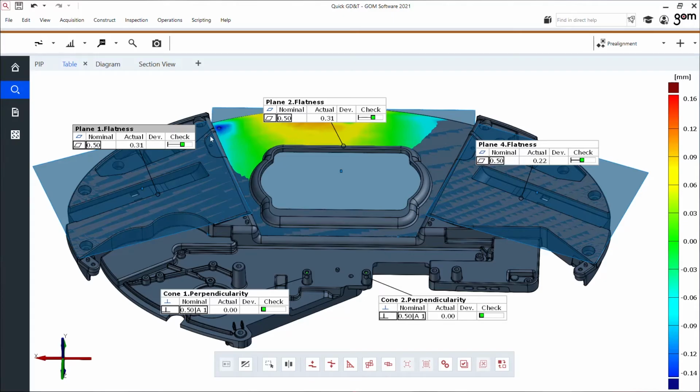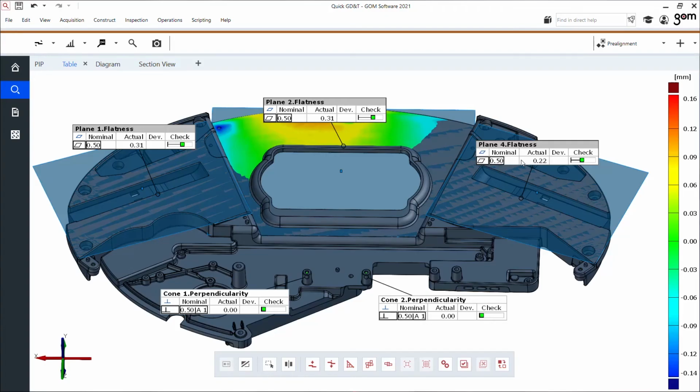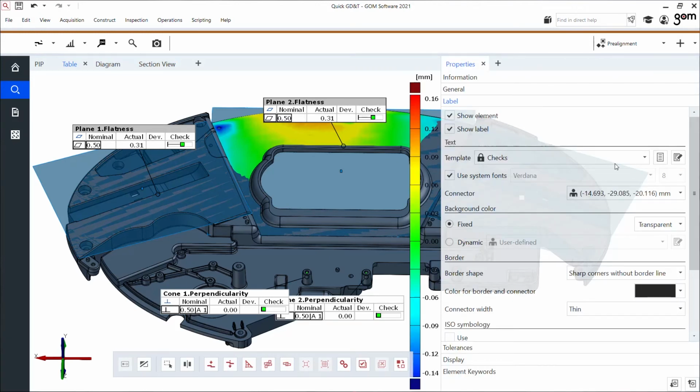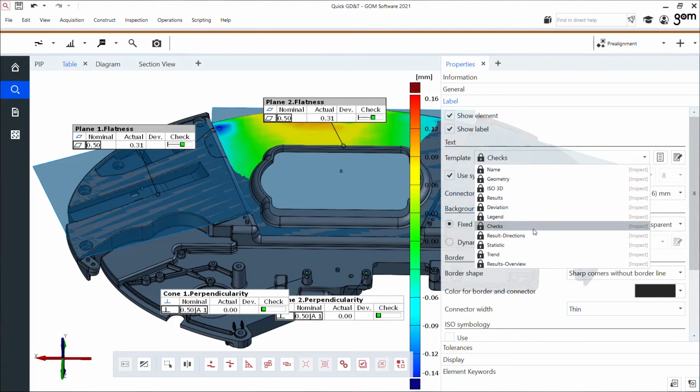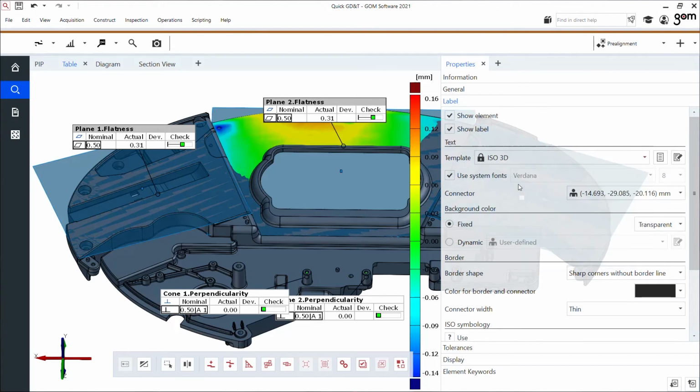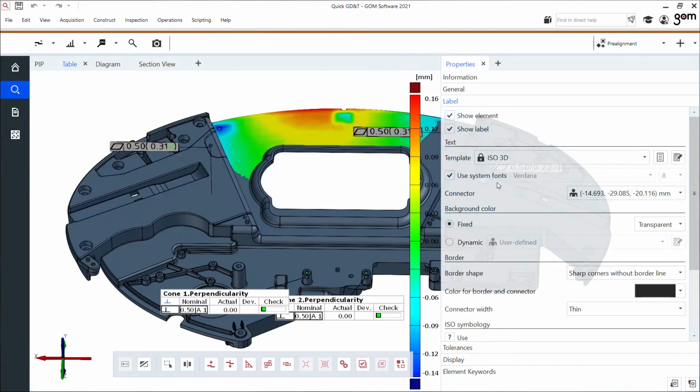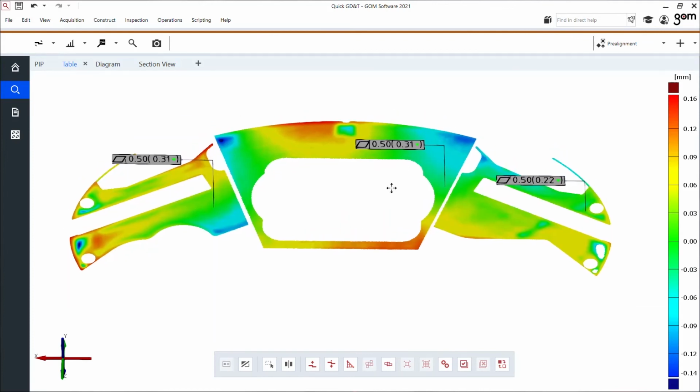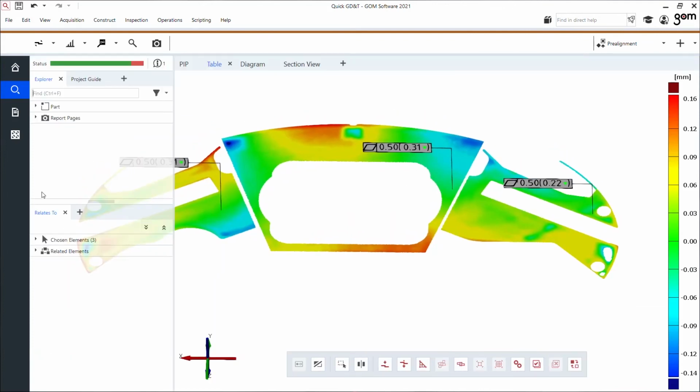When I select the flatness inspections from these 3 planes, instead of just giving this number, I'm interested to see more. What is causing these numbers? Are there any issues with these planes? In the properties, here on the right hand side, I can change the template from checks to ISO 3D. Let's look at what happens. If I now make these visible exclusively, and next to this I also show my mesh,